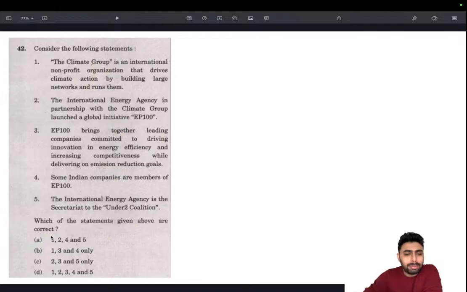So UPSC is most definitely not checking your knowledge or anything. It's just that UPSC wants to know whether you know the mandate of IEA. Knowing the mandate of the IEA means that you need to know the characteristic of that particular agency. What are they focusing on? What are their interests? Things like that.